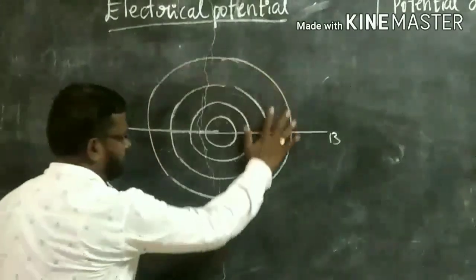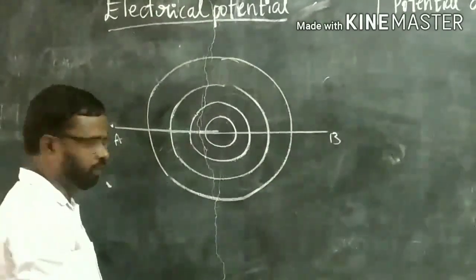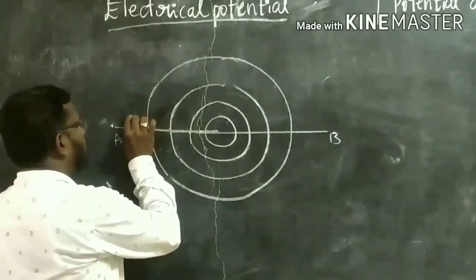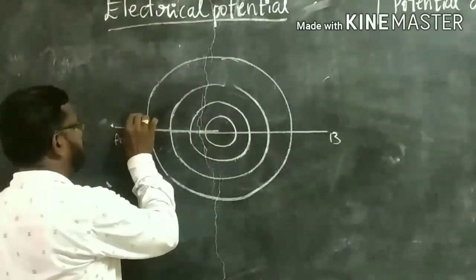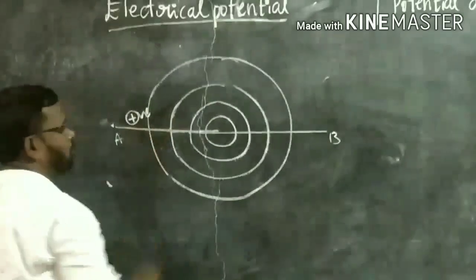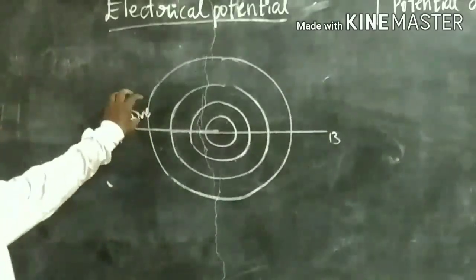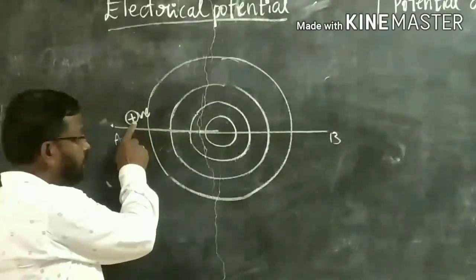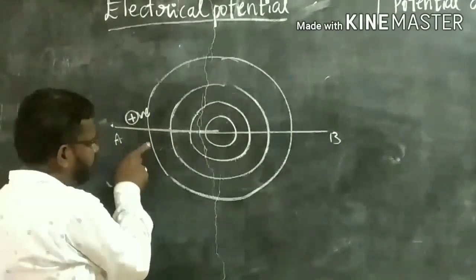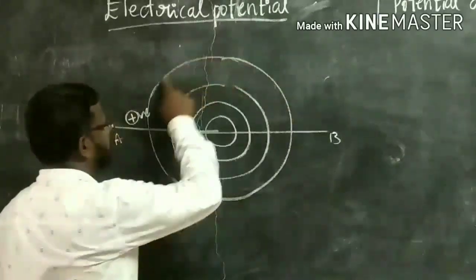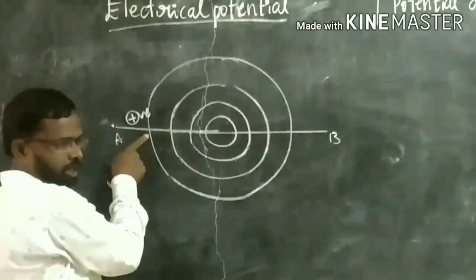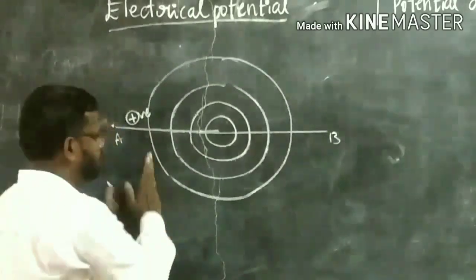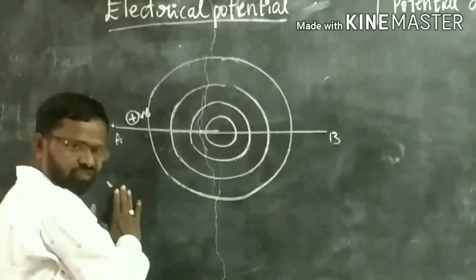So this is an electric field. Suppose I bring one test positive charge, a positive charge, from infinity. Before that, we imagine that there is no electric field.